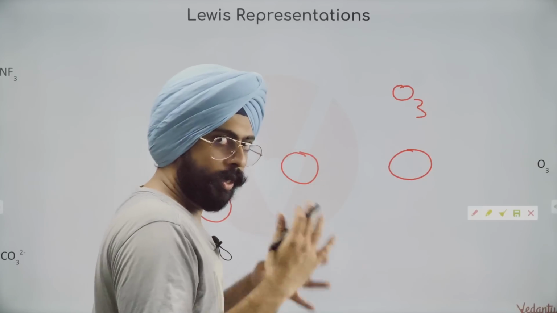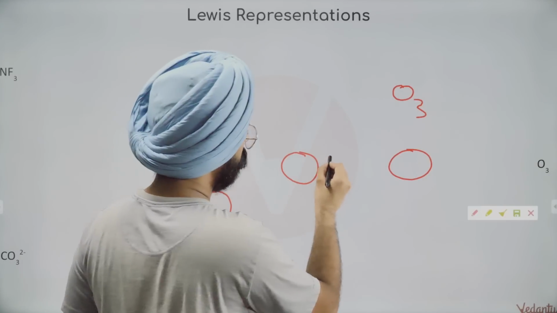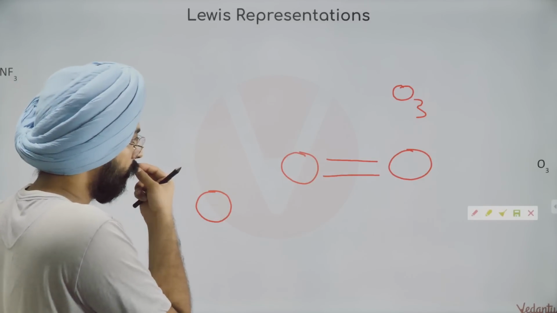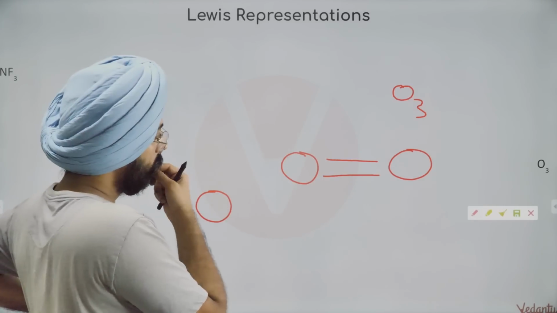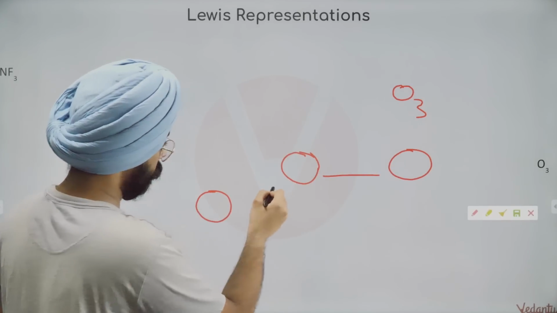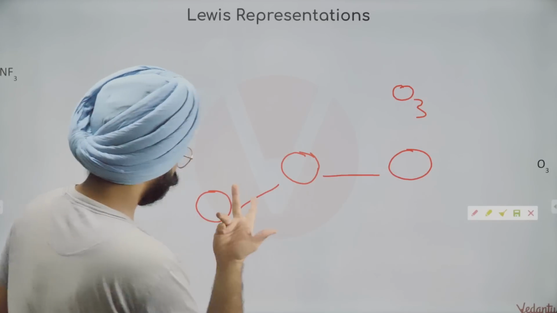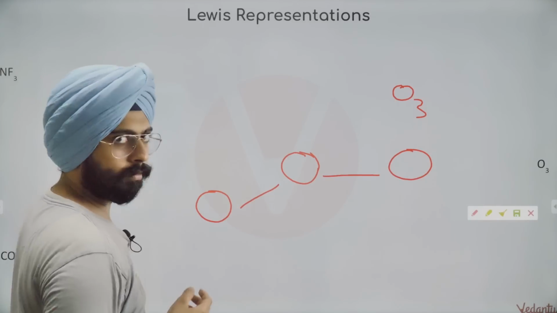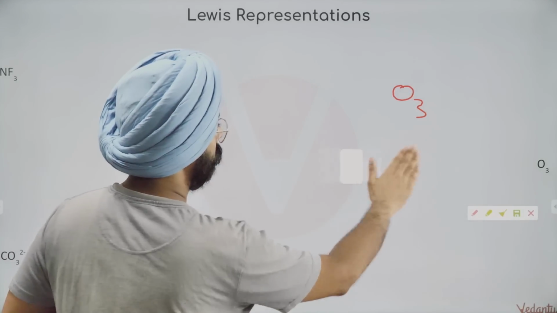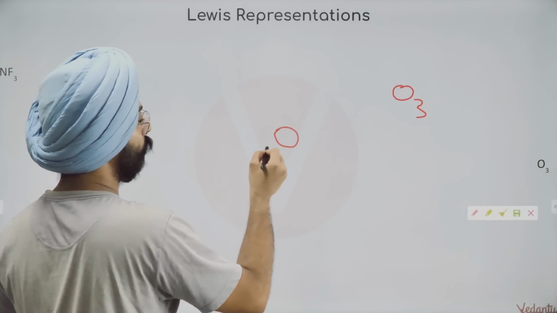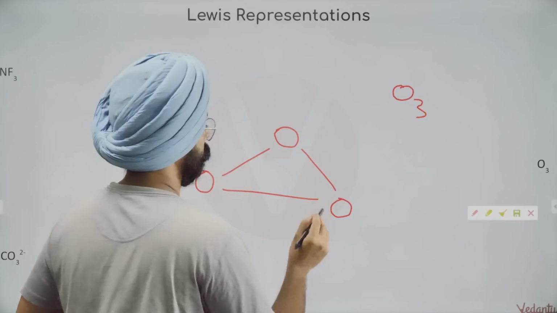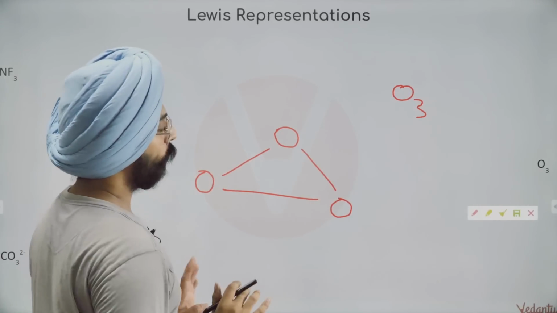Oxygen, in order to be neutral, needs 2 bond pairs. Let's make 2 bond pairs over here. What about this oxygen now? How do we bond with it? Okay, let's try to make the middle oxygen neutral. If I do this, then the outer oxygens don't have 2 bonds. Now what do I do? A lot of you would suggest, sir, make a triangle. And a lot of you will be satisfied and happy and go home.